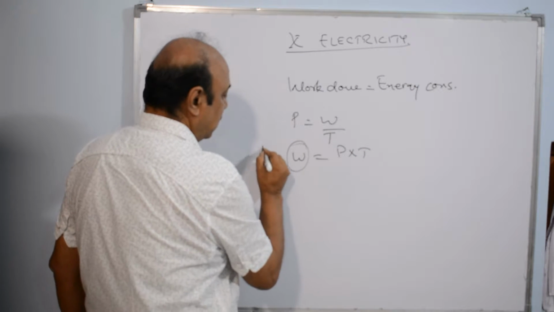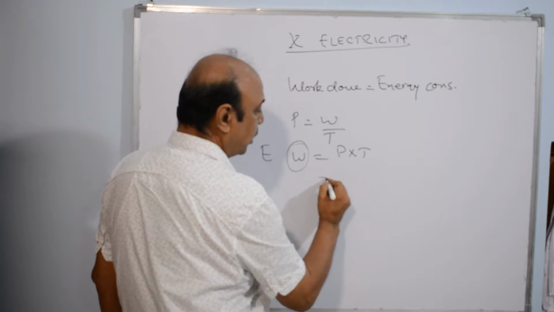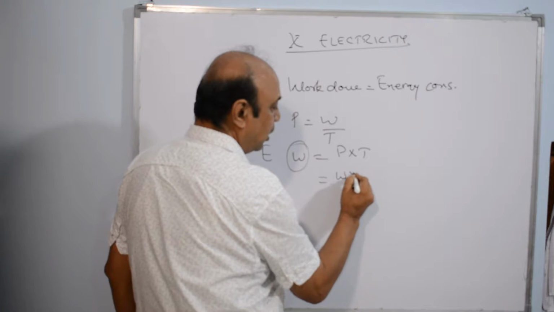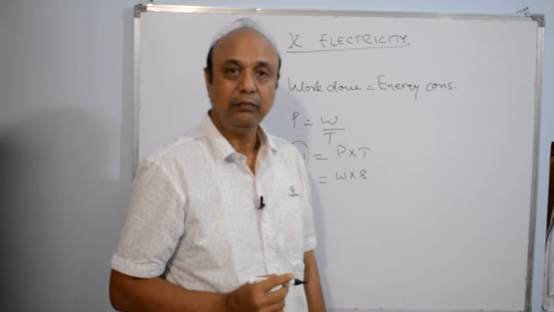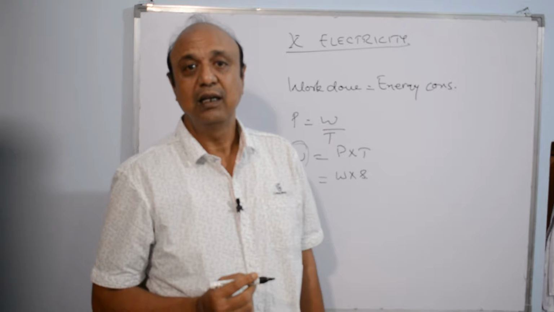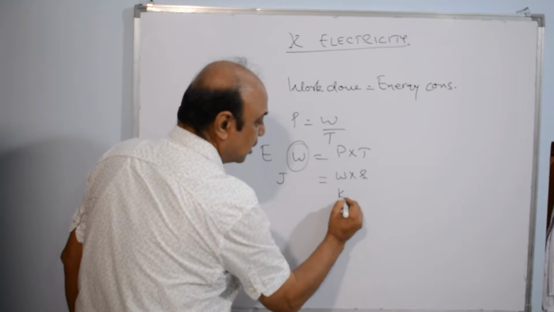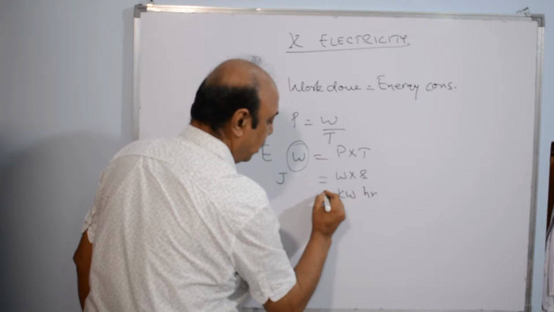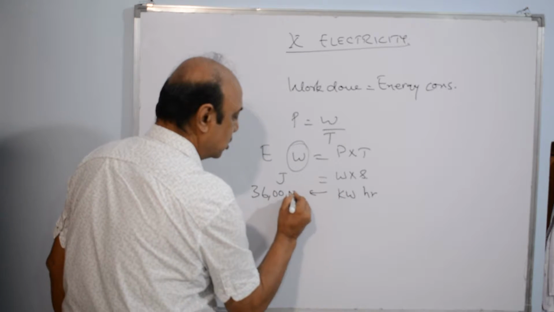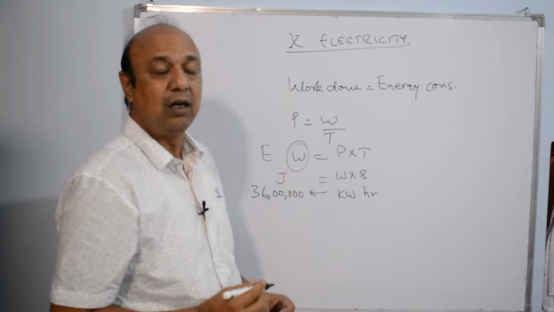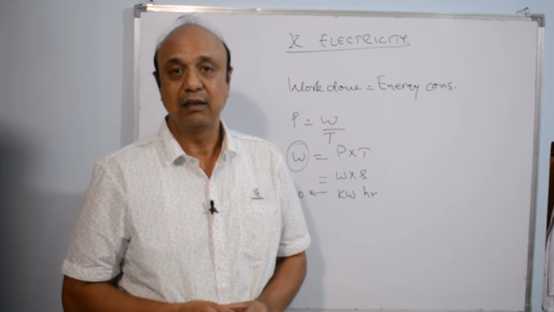This work done is also equal to the energy consumed. So energy is equal to power into time. Power is in watt, time is in second, so energy is in joules. This also we have seen in class 9th. The commercial unit is kilowatt hour, which is equal to 36 lakh joules. This also we had done in class 9th.